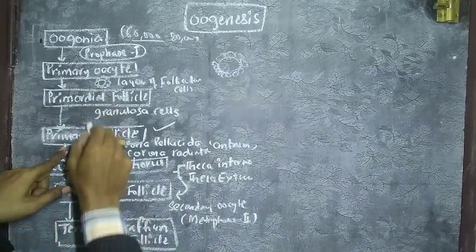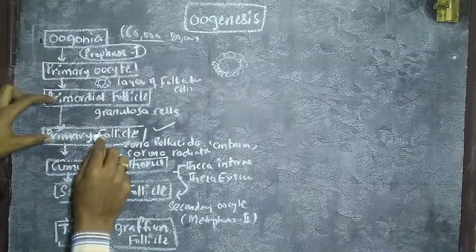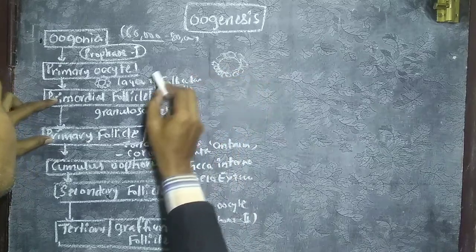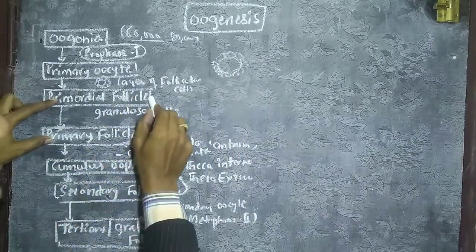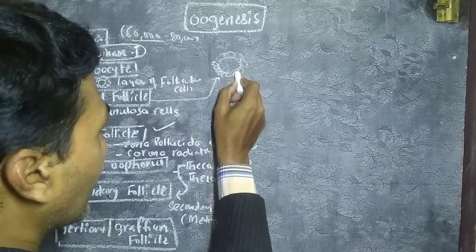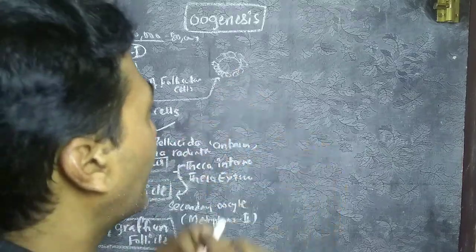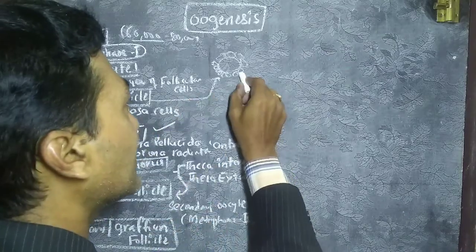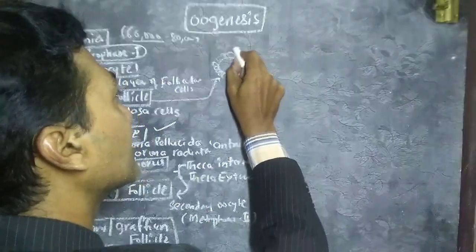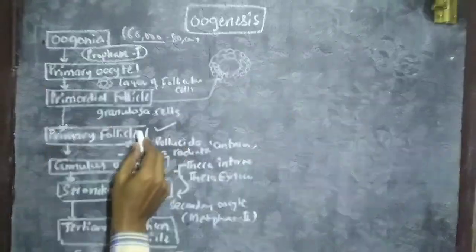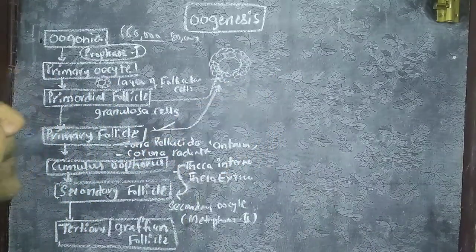The difference between primordial follicle and primary follicle is that flattened follicular cells are found in the primordial follicle. These flattened follicular cells become cuboidal, divide and form a stratified layer, more than one layer. This stage is called the primary follicle.